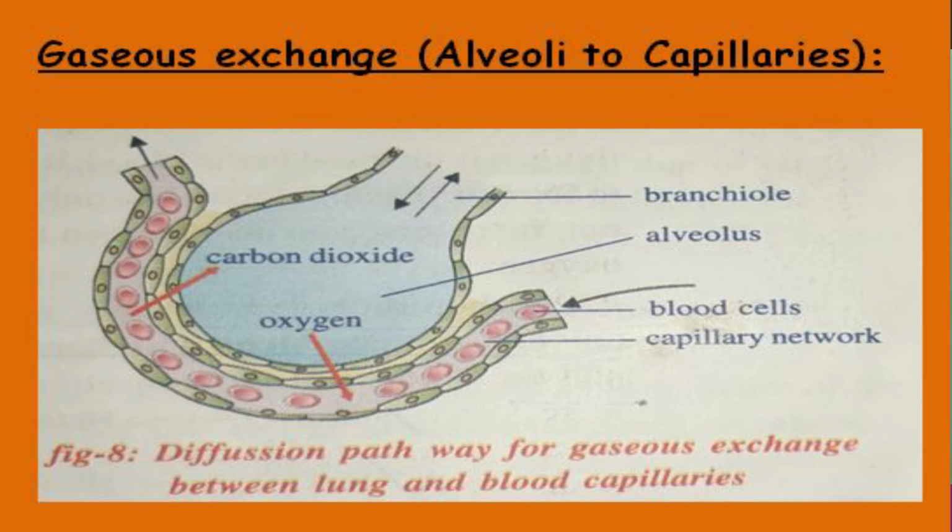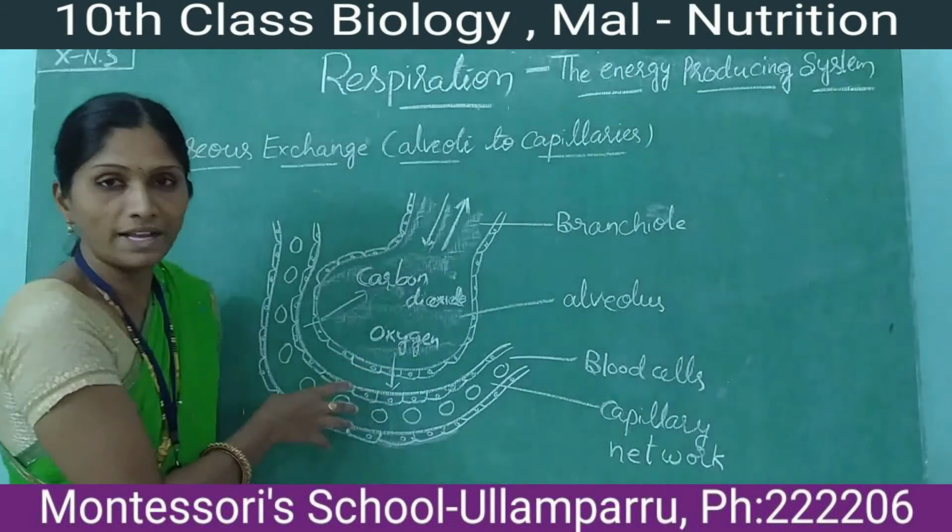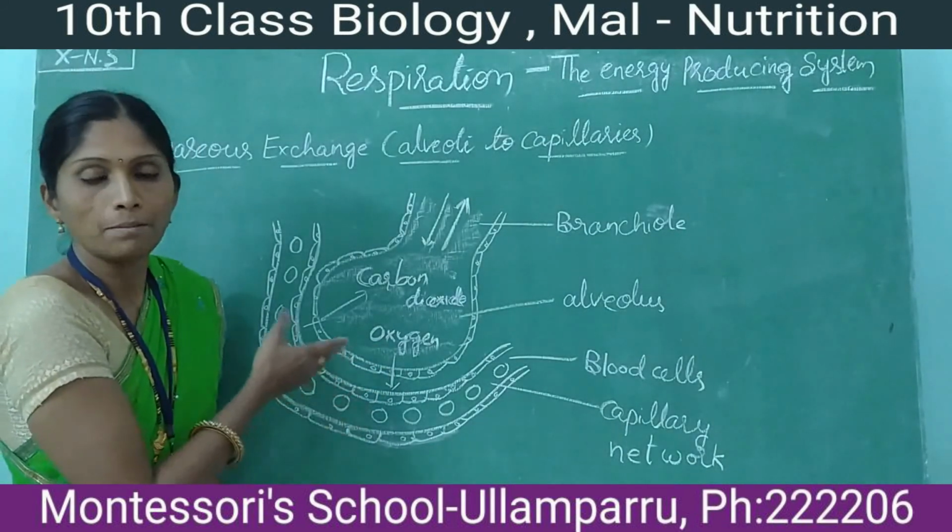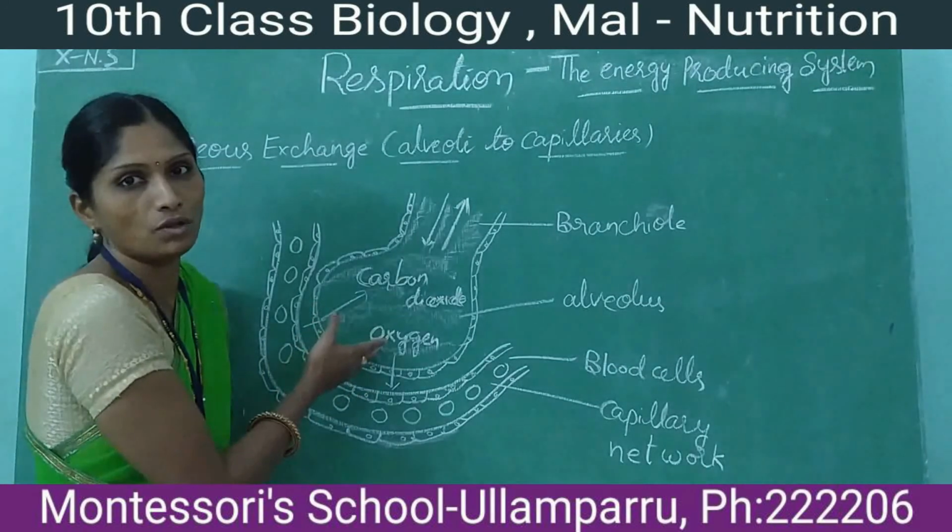This is the structure of alveoli and the property of alveoli. The alveoli are combined with the blood capillary network, which contains blood cells. The property of alveoli is the exchange of gases, meaning the exchange of oxygen from the alveoli to the blood capillary and of carbon dioxide from the blood capillary network to the alveolus.